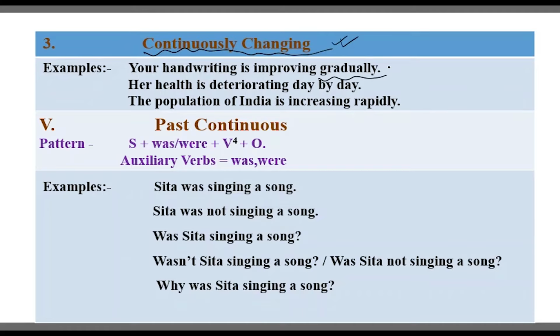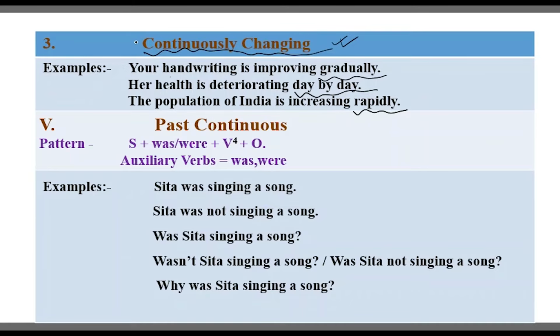Gradually, it is an adverb. Her health is deteriorating day by day. The population of India is increasing rapidly. So what you are getting is that the improvement of your handwriting is going on, the deterioration of her health is also going on, and the increasing of population is also going on.